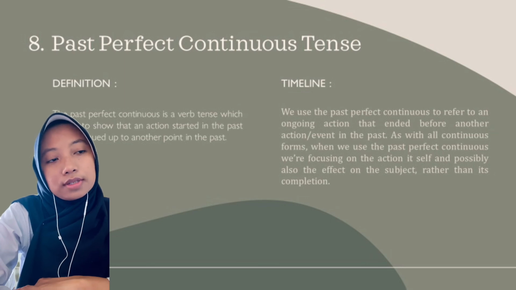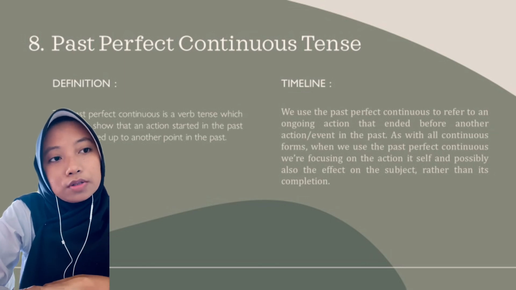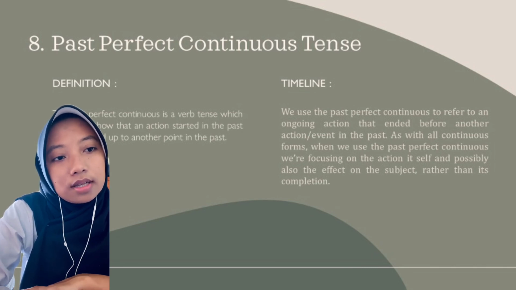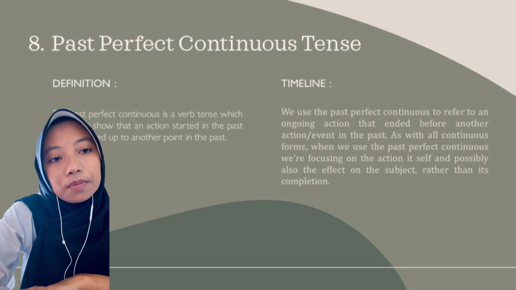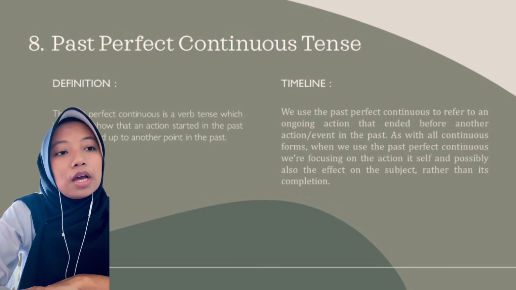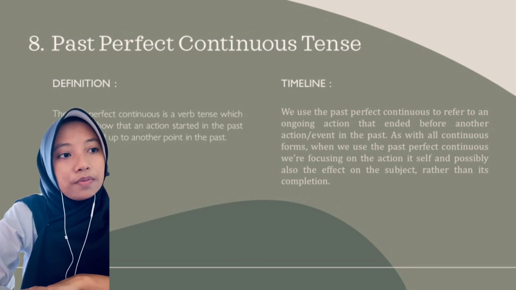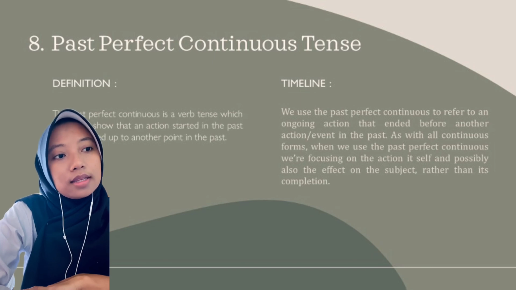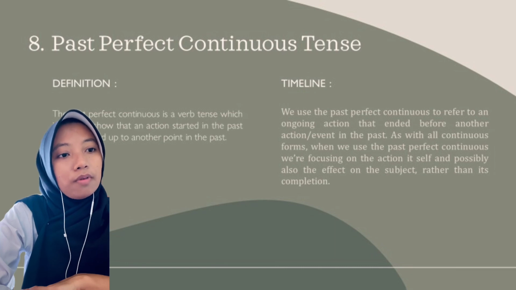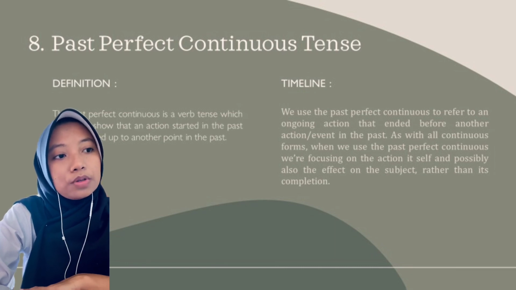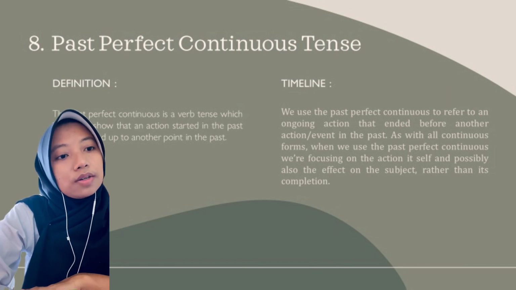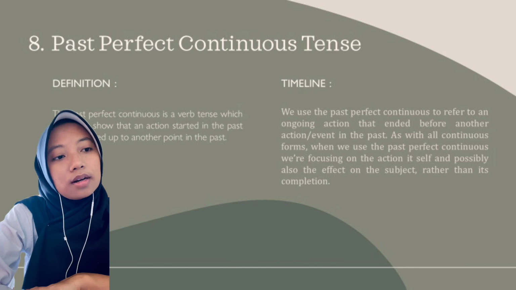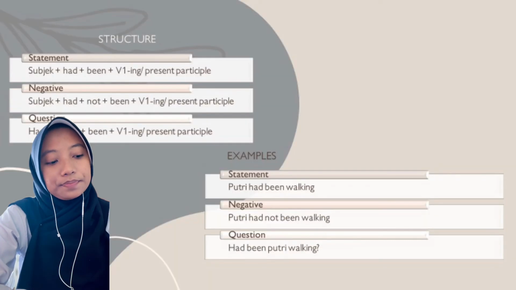Past perfect continuous tense. Past perfect continuous tense is a verb tense which is used to show that an action started in the past and continued up to another point in the past. We use the past perfect continuous to refer to an ongoing action that ended before another action or event in the past. As with all continuous forms, when we use the past perfect continuous, we are focusing on the action itself and possibly also the effect on the subject rather than its completion.